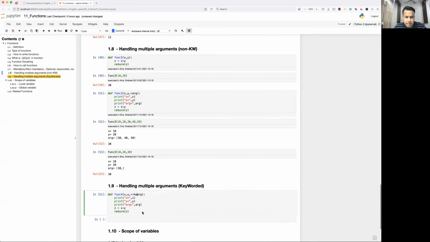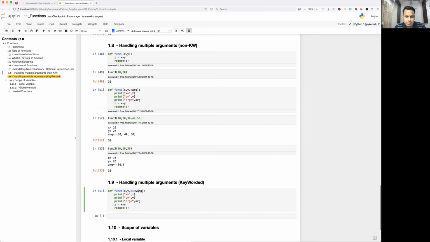So remember guys, this arg and kwarg that I'm using is just standard notation. You are free to use any kind of variable name. I can use ABC also, anything is fine, but double star is mandatory because you are going to handle extra keyworded arguments. So this is kwarg, and I'm going to define x equal to 10 and y equal to 20.